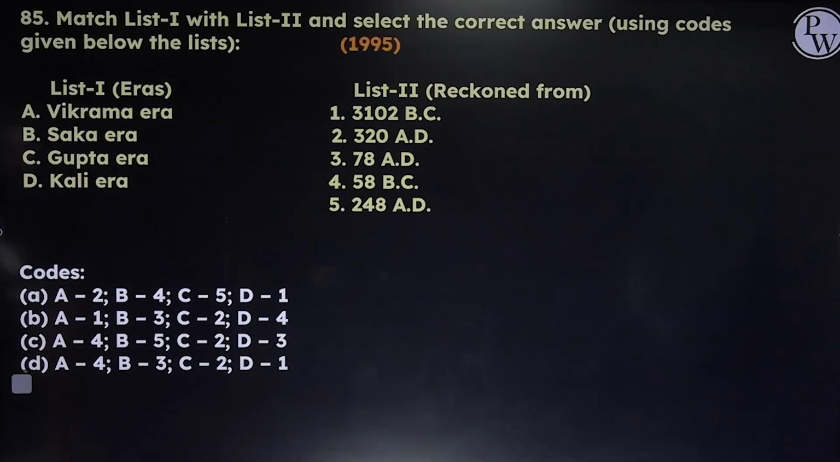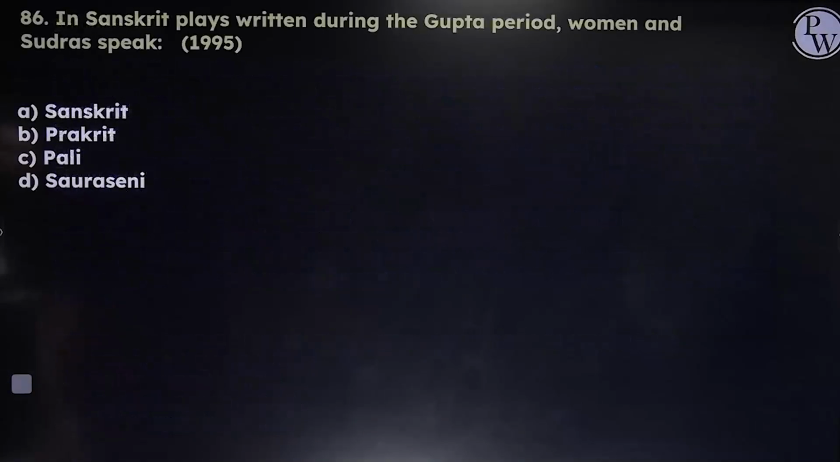Next, Vikram era. Okay, Vikram, Saka, Gupta, and Kali era. So Kali era is 3102, right? 3102 BC, the earliest one. Vikram era is 58 BC. Saka era is 78 AD. Gupta era is 320. So 248 cannot be linked with any of them. On the basis of this information, you can easily come out with the answer B, D.